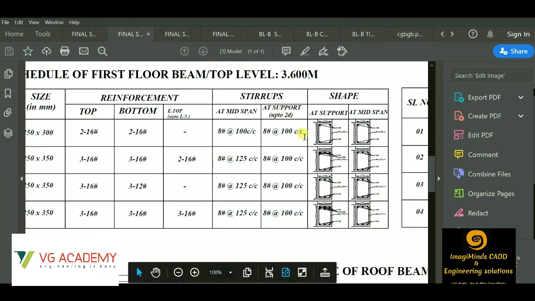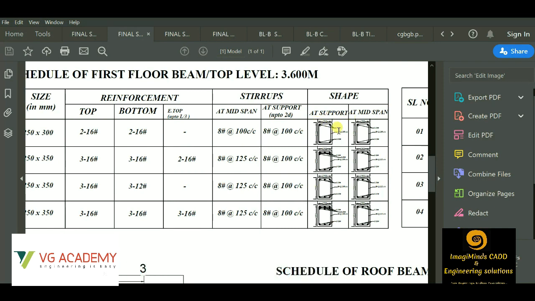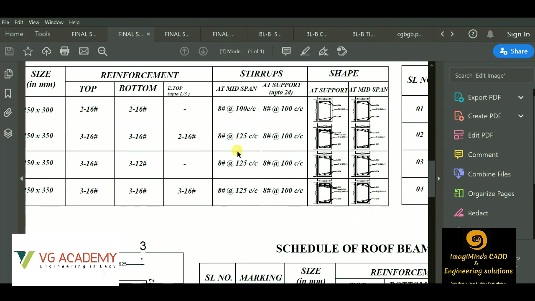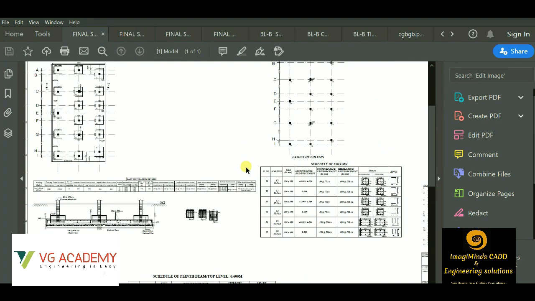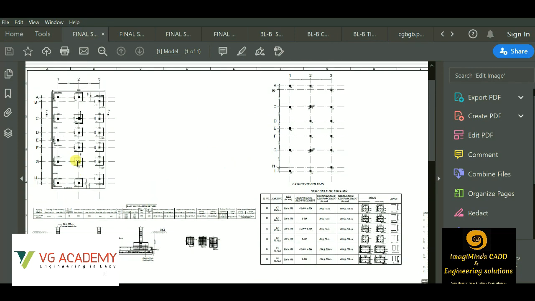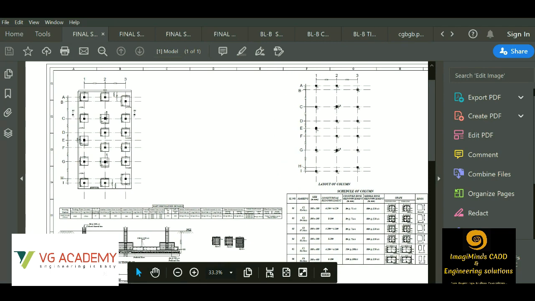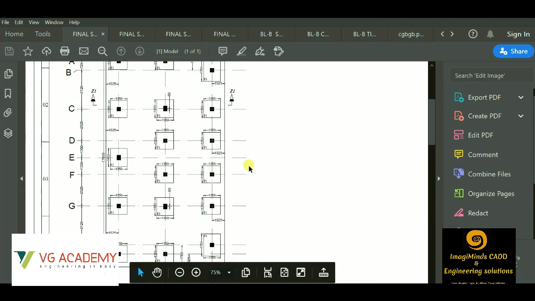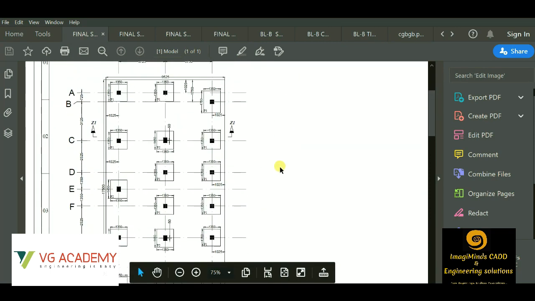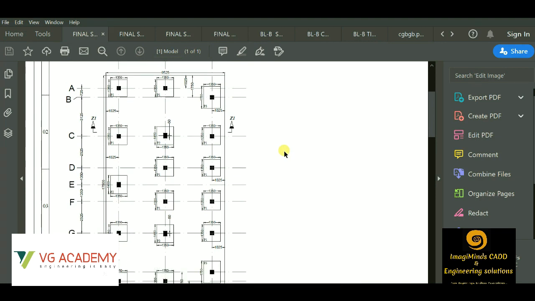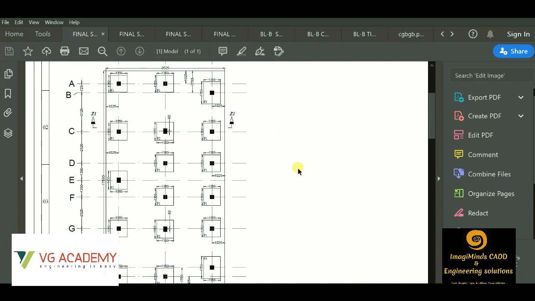Then we have the reinforcement detailing options, or you can see these are the reinforcement details which are done in AutoCAD. The motive behind showing this type of projects is so you can draw this type of drawing and drafting with the help of AutoCAD. These are all necessary in the field of civil engineering career. Suppose many of you would like to work as a civil engineering designer. These are the works you are going to do.